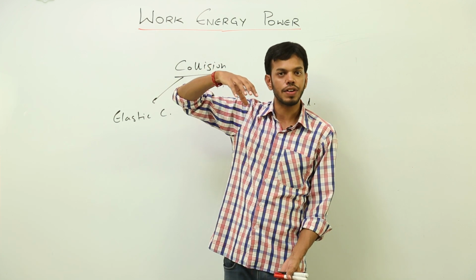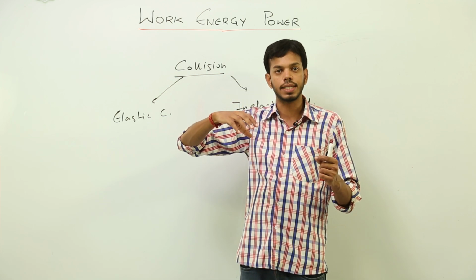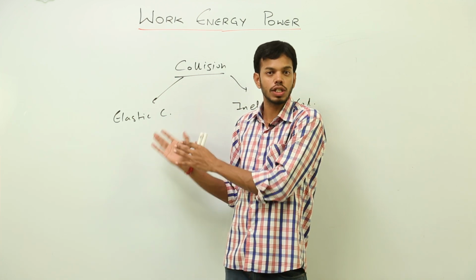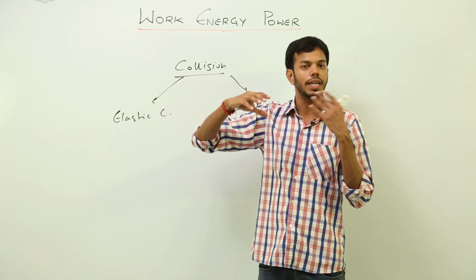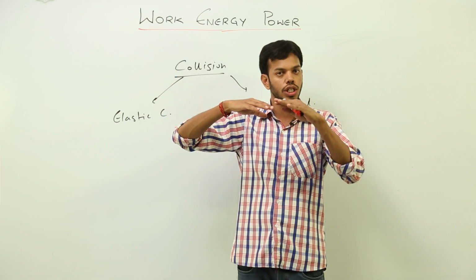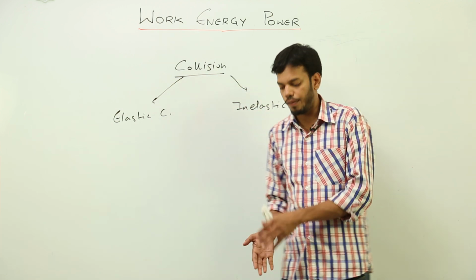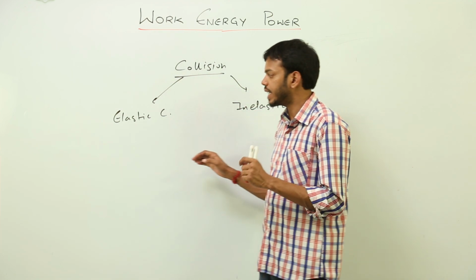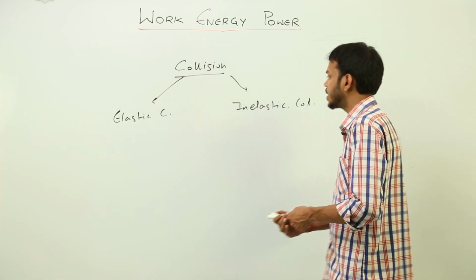It will bounce back after hitting the ground. If that collision were elastic, there should not be any loss in kinetic energy, so the ball must bounce back to the original height. But that never happens. The ball remains at a height less than the original height. That means some kinetic energy has been lost while this collision happened. That is why a perfectly elastic collision never happens, because there is definitely some loss of energy.